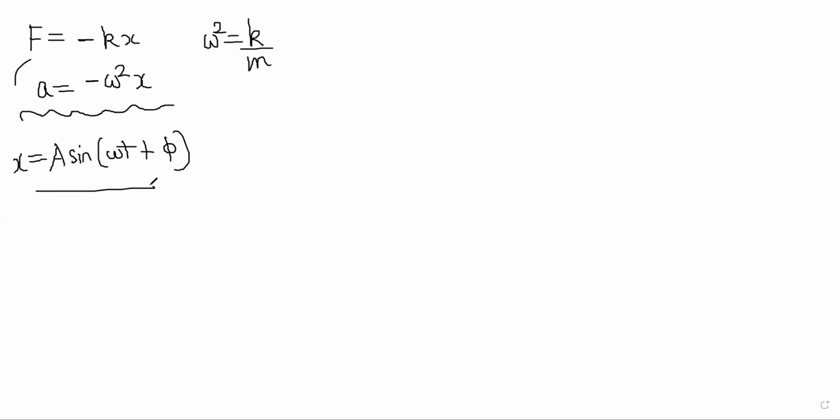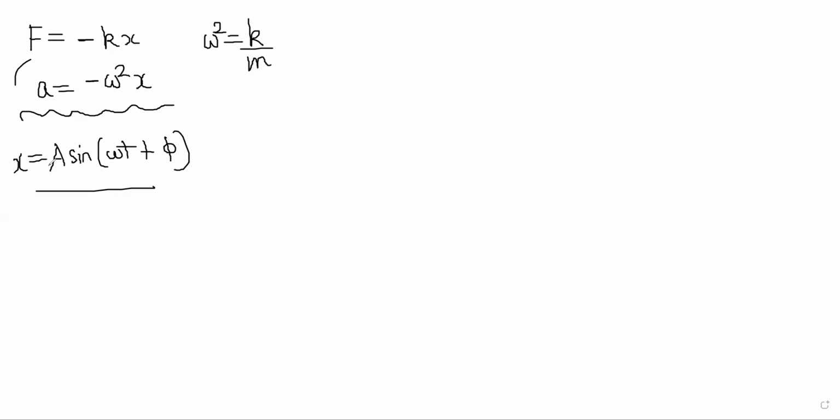Phi stands for the phase, which basically means at t is equal to 0, where is the particle and what is its velocity? That information is contained in that phi value.